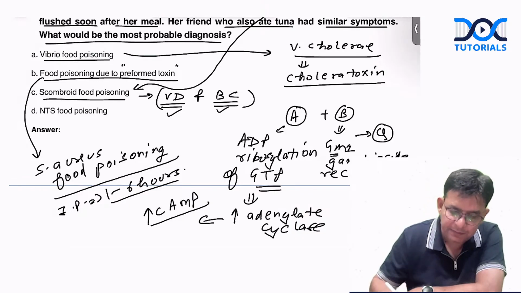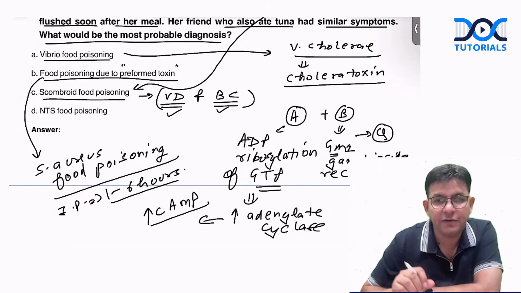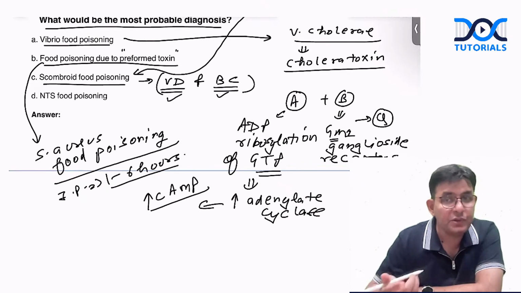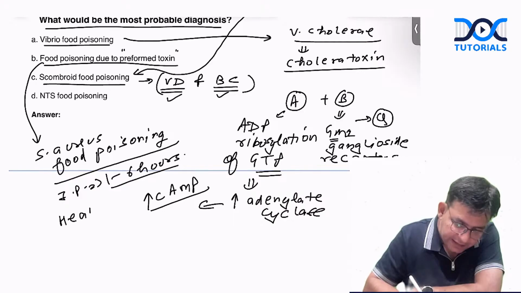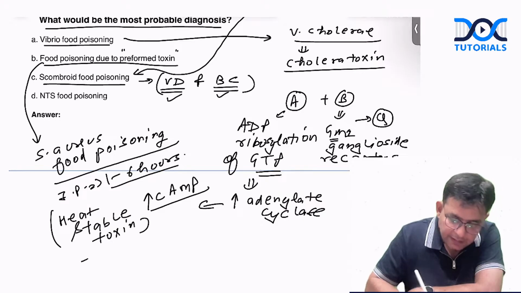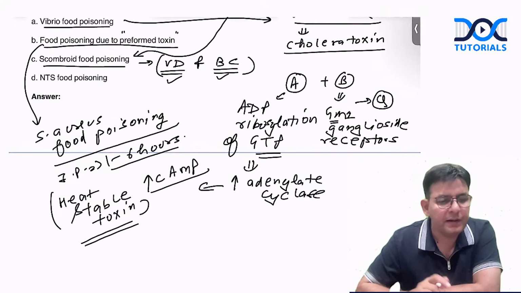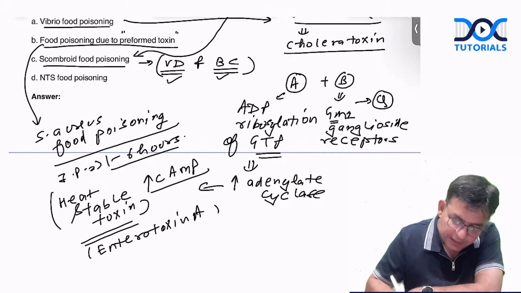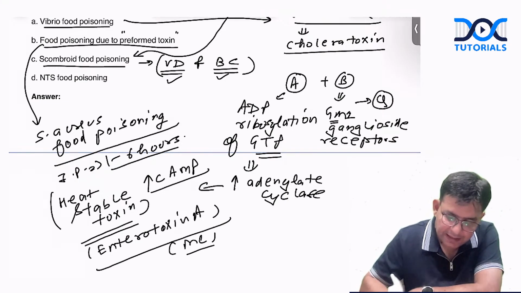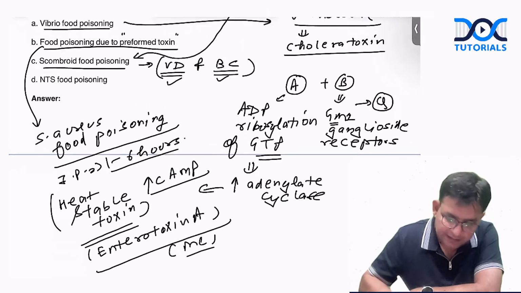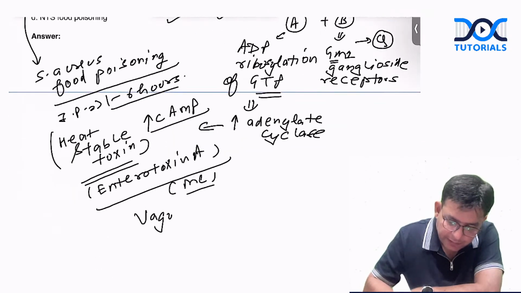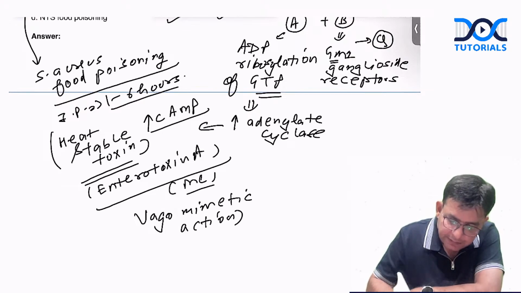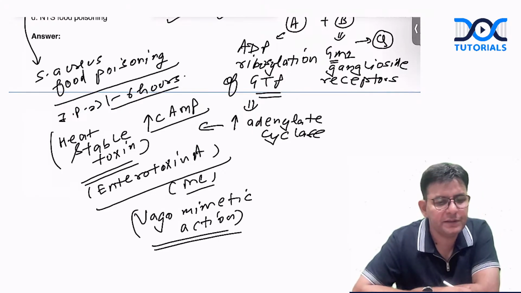They are there in this particular one, because of which this Staph aureus food poisoning happens. This is due to the preformed toxin, and it is a heat stable toxin. Means whatever you do, if this is there, you have to throw the food. Okay, you can't have it. And the various enterotoxins in this, like enterotoxin A to H, they are there. The most common is enterotoxin A. Okay, and this has an action, and that action is termed as what? Vagomimetic action. The vagus nerve is being stimulated in this particular one.